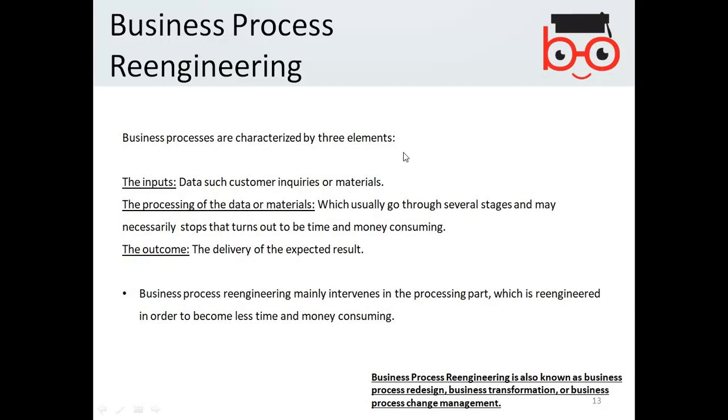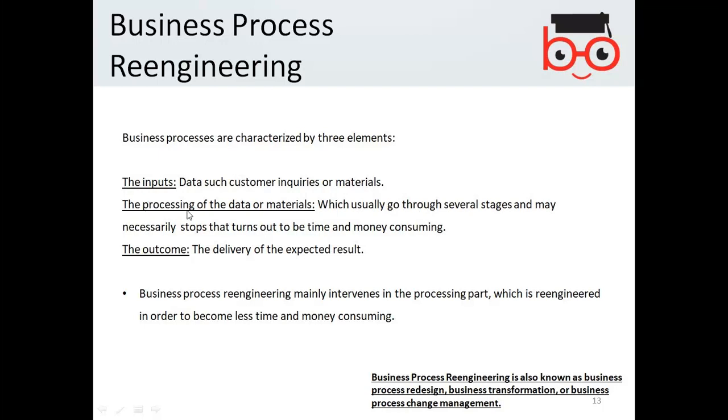When you talk about a business process, you expect basically the inputs, the process of data or materials, and the output or outcome. The inputs are basically the data such as customer inquiries or materials.